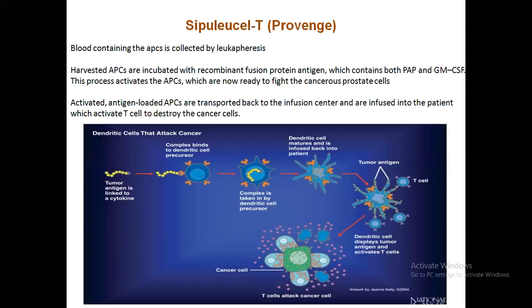Sipuleucel-T is not available in India. It is an immunotherapy where the mechanism is that blood containing APCs, that is dendritic cells, is harvested from the prostate cancer patient. This harvested product is exposed to prostatic acid phosphatase and GM-CSF, which activates the APCs, and it is ultimately infused back into the body, and T cell activation occurs, which then ultimately kills the cancer cells.